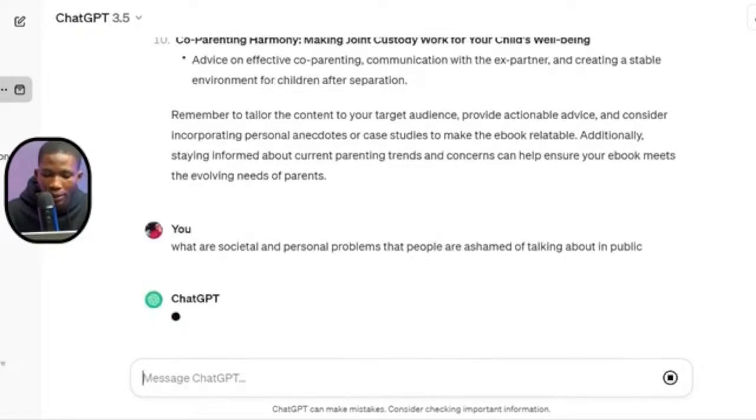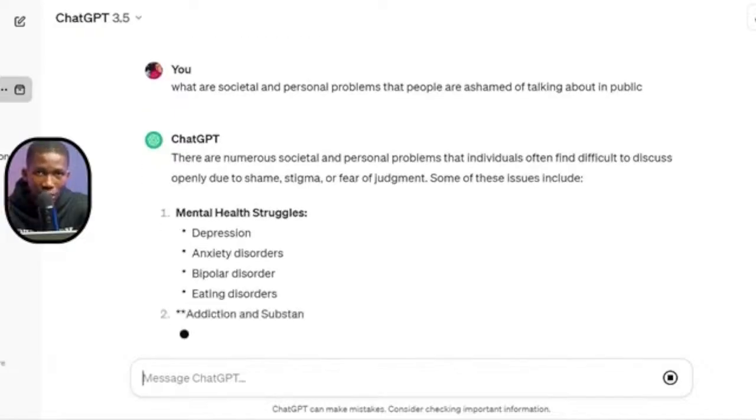Because when you're selling things that people are ashamed of, you're going to be making way more sales, right? For example, how to quit porn addiction, how to stop masturbation, how to stop lust, all those things that people are ashamed of talking about in public. You can literally make mind-blowing sales because people are going to buy it in secret.